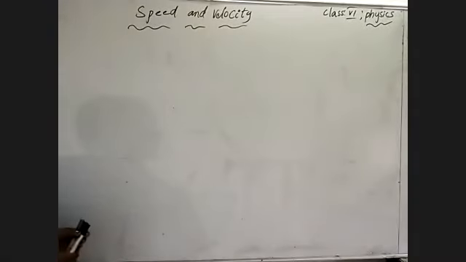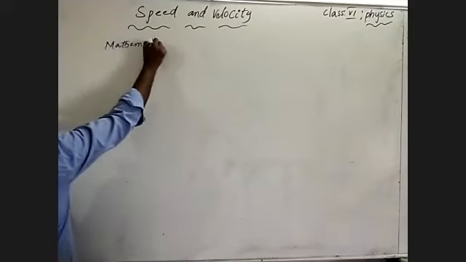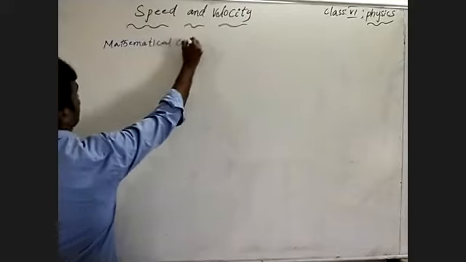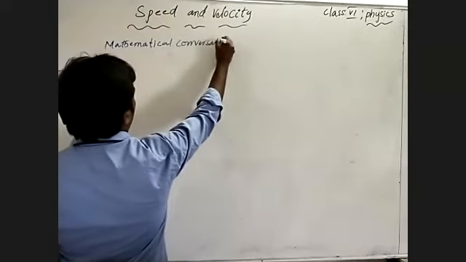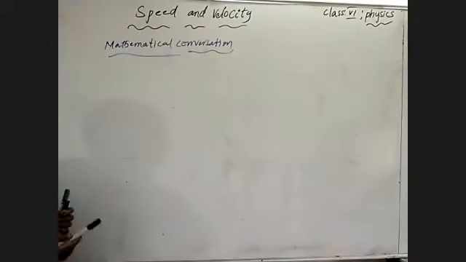Then coming to that, the mathematical conversion.